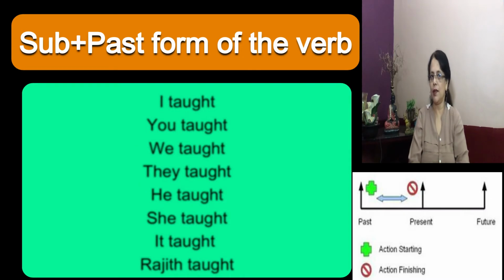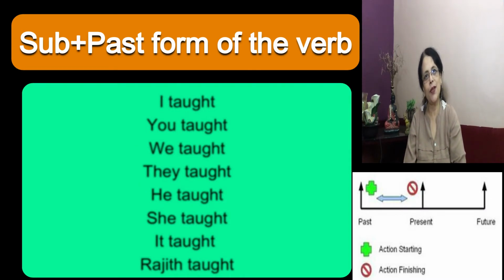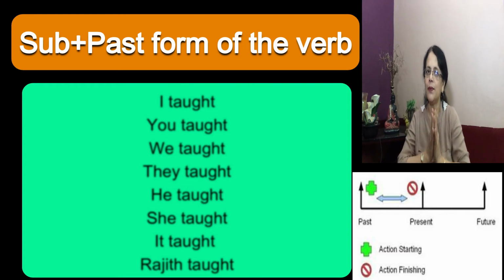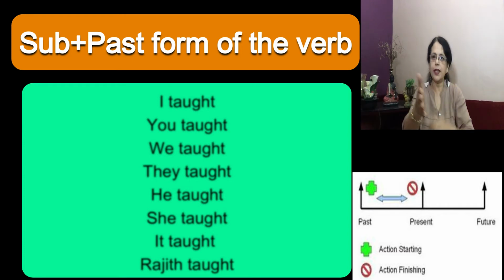I taught, we taught, you taught, they taught, he taught, she taught, it taught, and Rajit taught. You have seen that all the verbs used are in one form, and that is the past form of the verb. There is no change. It's same for all the subjects. What's the structure? Subject plus main form of the verb in past tense.